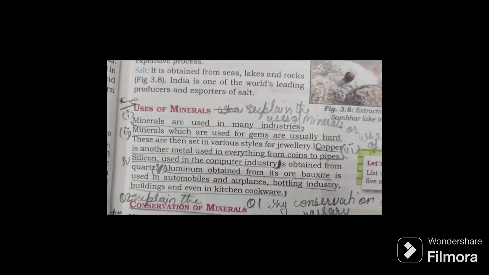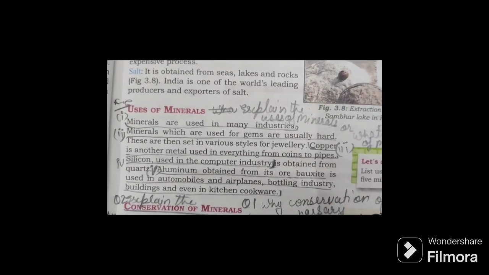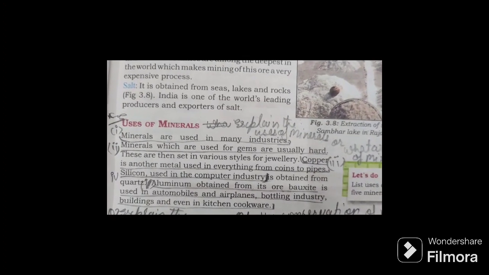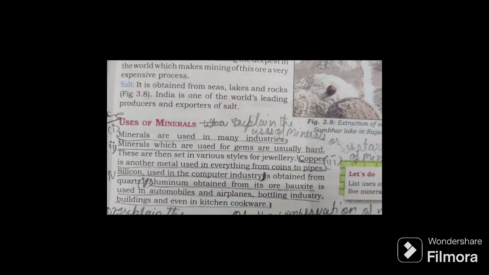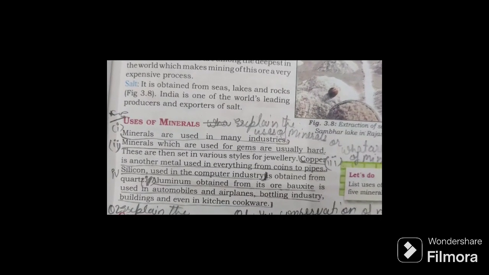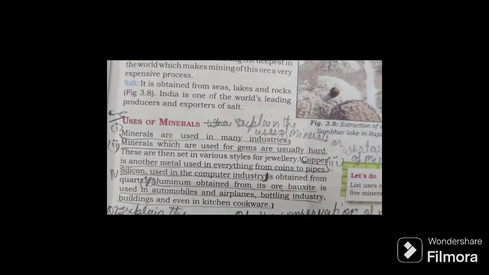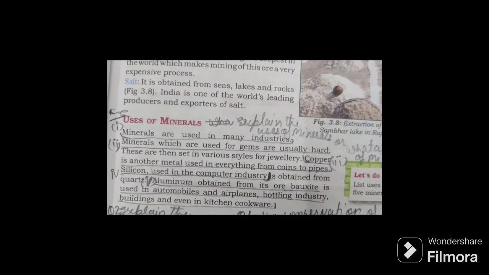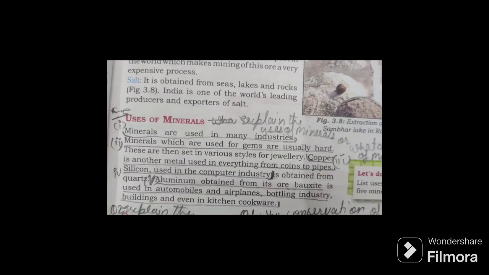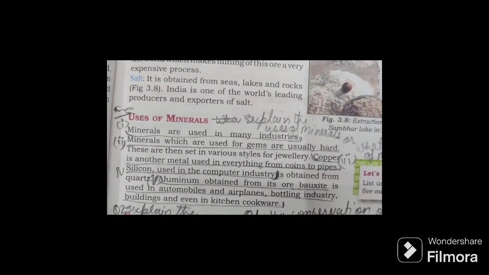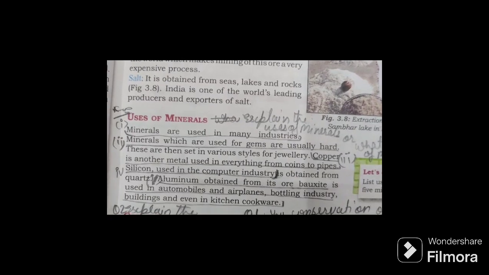Uses of minerals. Minerals are used in many industries. Minerals which are used for gems are usually hard. These are then set in various styles of jewelry. Copper is another metal used in everything from coins to pipes. Silicon is used in the computer industry. It's obtained from quartz. Aluminium obtained from its ore bauxite is used in automobiles and airplanes, bottling industries, building and even kitchen cookware.